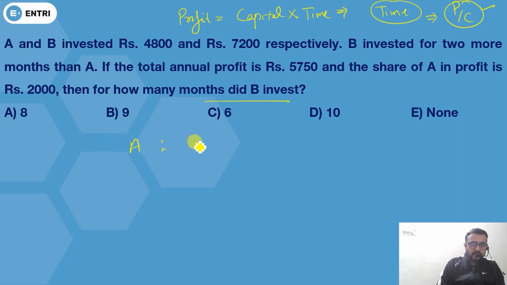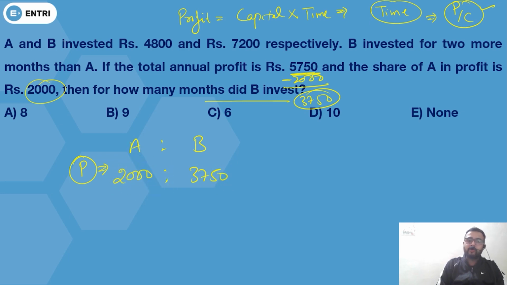this one is A, this one is B. I am writing profit here. So total profit is this 5750, and out of this 5750, A is getting 2000. If A is getting 2000, then subtract this 2000, you're going to get 3750. This 3750 is the profit of B and this 2000 is profit of A. Okay, this one is profit.